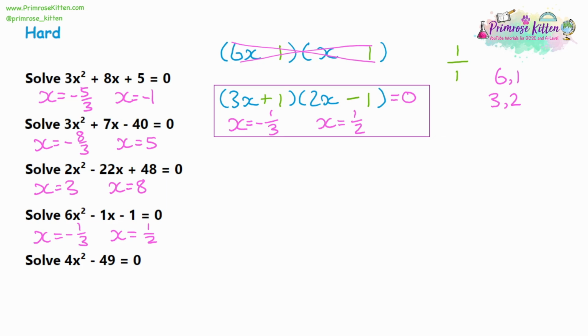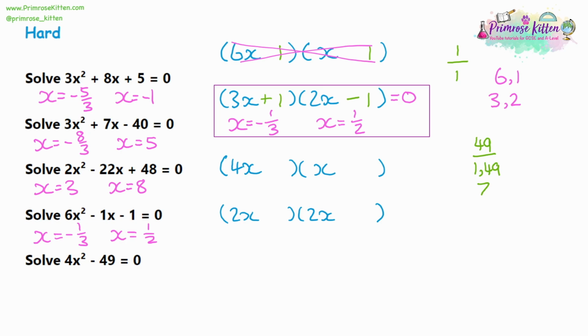Moving on to the final question, and again, we have some options. To get the 4x squared, we could have 4x and 1x, or we could have 2x and 2x. We could test our factors for both different sets. We're looking at the factors of 49, so we can divide it by 1. And 49 is a square number, so it's only going to have another factor, and it's going to be 7. 7 times 7 is 49. Now, the middle term is 0. And no matter what we multiply that 1 by, the 4 or the 2, we're getting nowhere near 49. So it must be that we're looking at the 7.